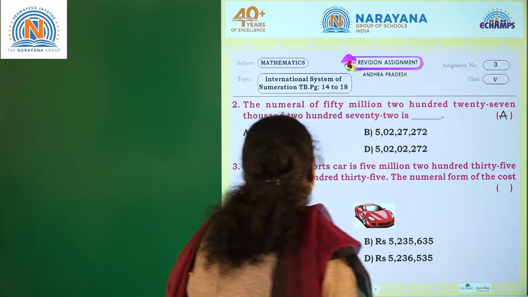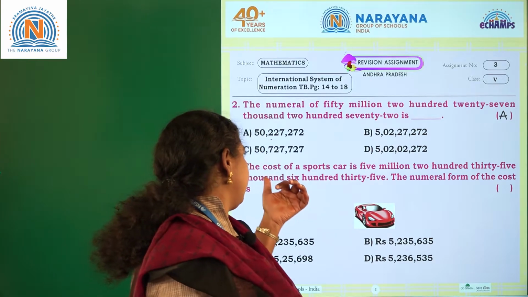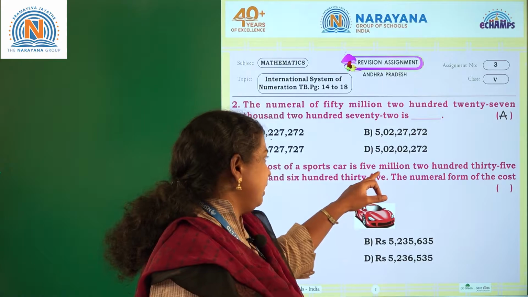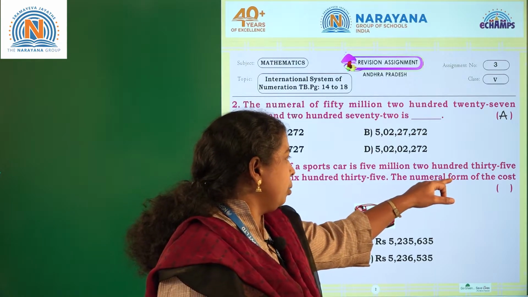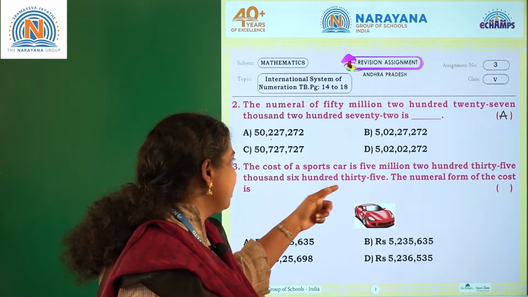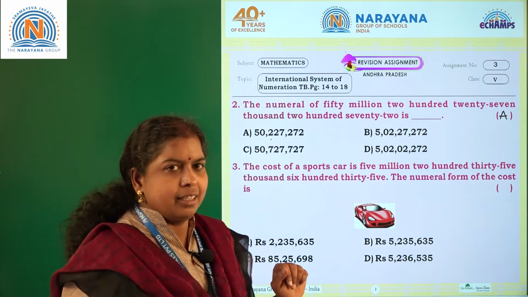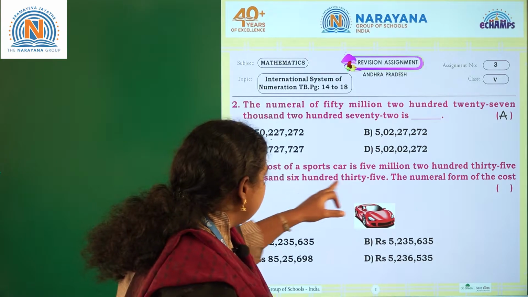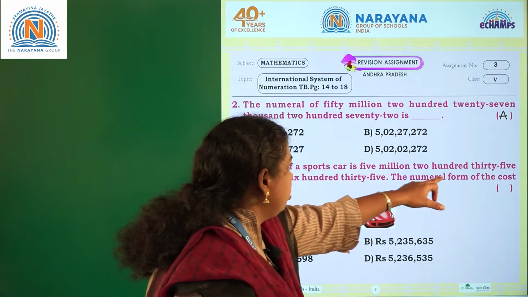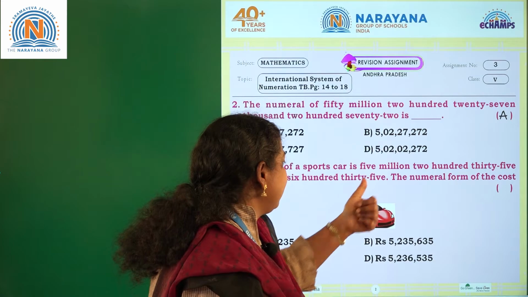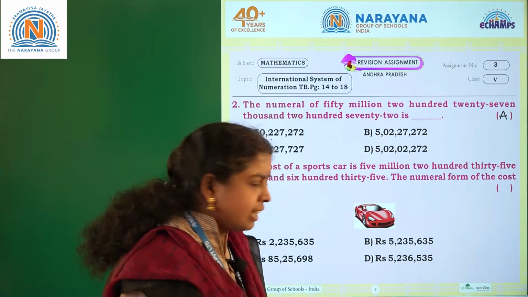Okay, children? Right. Next, move to the third one. The cost of a sports car is 5,235,635. What is the cost of a sports car? In which option you are having that cost?